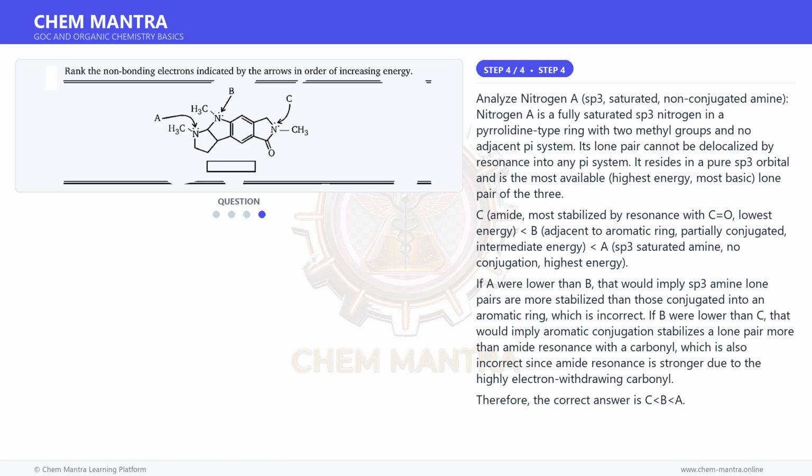If A were lower than B, that would imply sp3 amine lone pairs are more stabilized than those conjugated into an aromatic ring, which is incorrect. If B were lower than C, that would imply aromatic conjugation stabilizes a lone pair more than amide resonance with a carbonyl, which is also incorrect since amide resonance is stronger due to the highly electron-withdrawing carbonyl.